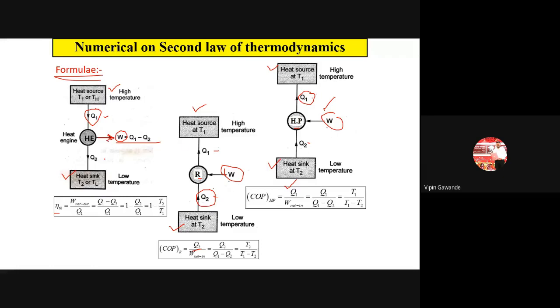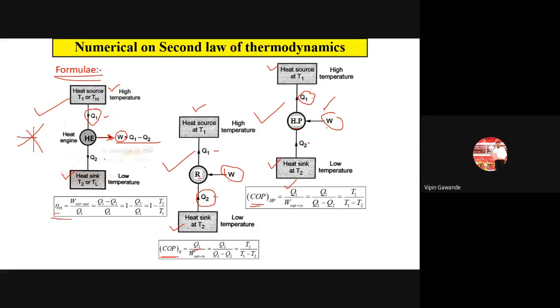Okay. So for heat engine, efficiency is defined. For refrigerator and heat pump, COP is defined. That is coefficient of performance. So that you have to remember. Okay. So these are the examples on your heat engine, heat pump, and refrigerator. So I hope you will understand this one. Just remember the main points from this one.